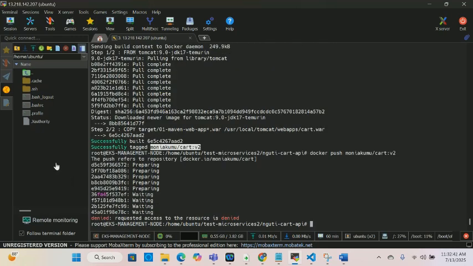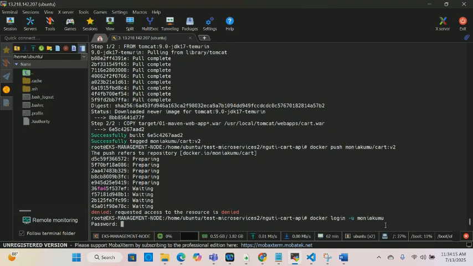Oh, I haven't logged in yet. I forgot to log in. I'm going to have to log in to Docker with docker login -u and then my Docker Hub username. I believe that's the command. Yes, and it's asking for the password.